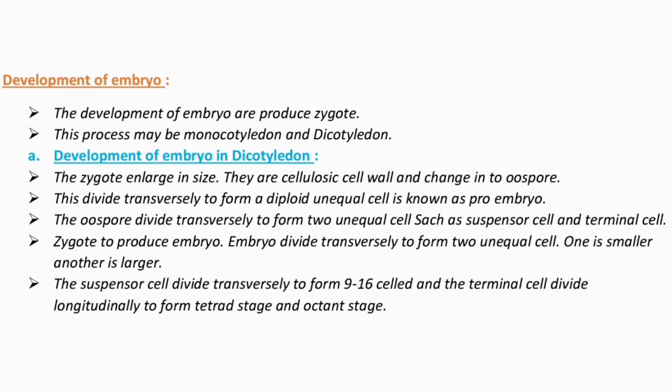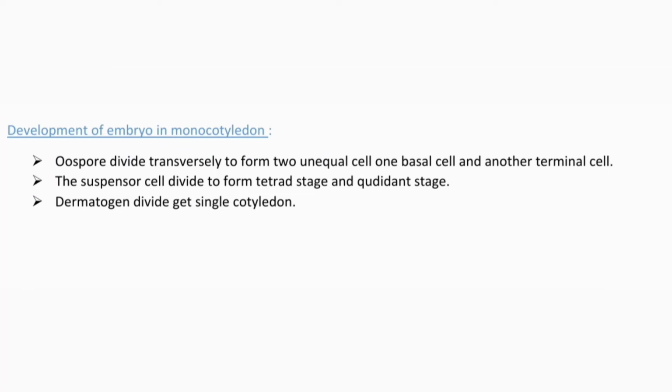The suspensor cell divides transversely to form 9 to 16 cells, and the terminal cell divides longitudinally to form the tetrad stage and octant stage.